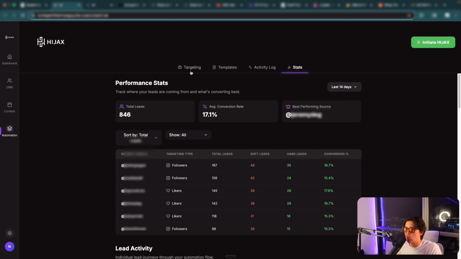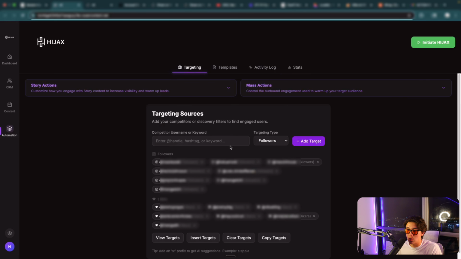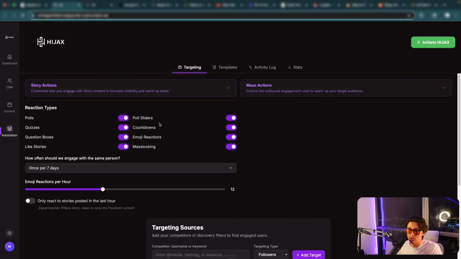Right, so what it looks like when we actually implement all the targets that we want, and you can look at the story actions here. What it does is we have polls turned on. We can turn this off, but when polls are turned on, we'll engage with their polls. Poll sliders turned on, countdowns turned on, mass looking turned on. This is viewing their stories, all that stuff. Liking their stories turned on. We also have close friends, so once they follow us, we'll add them automatically to a close friends list.